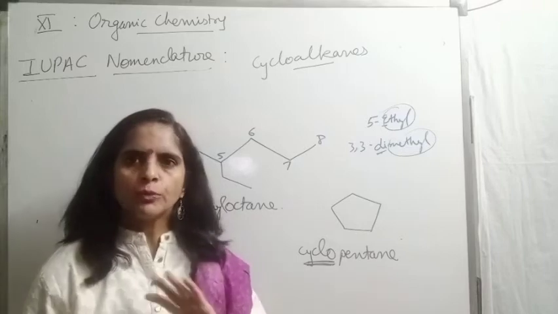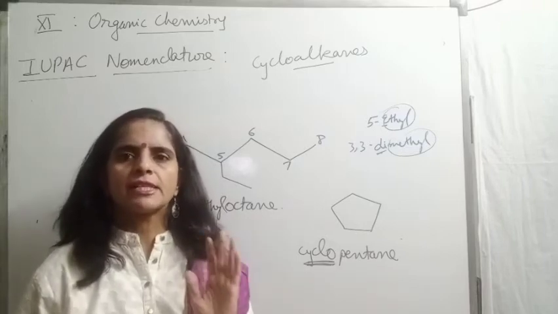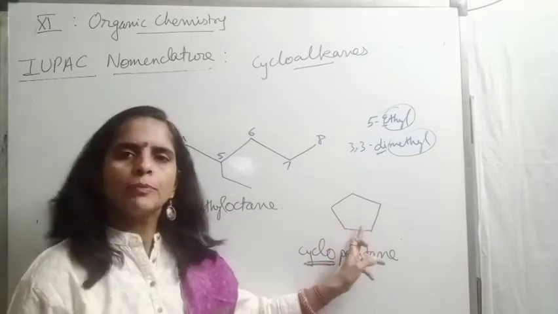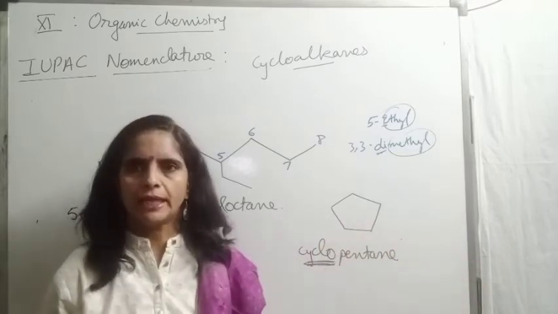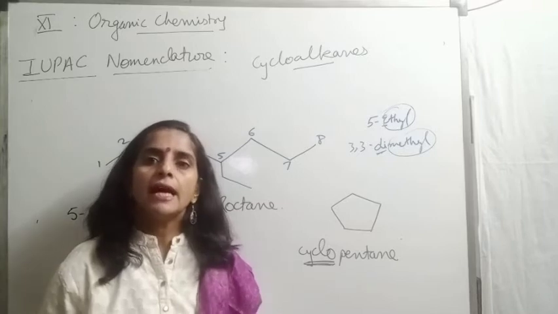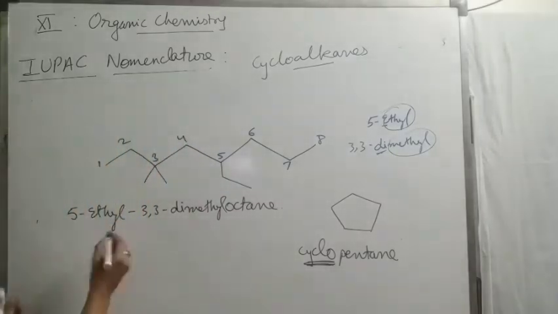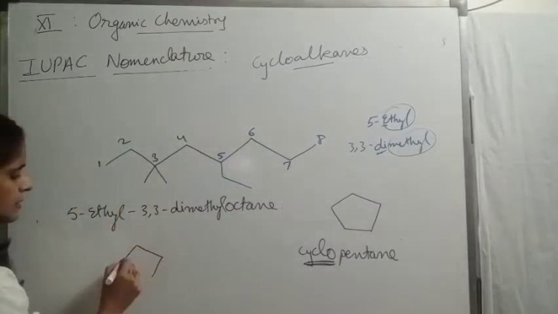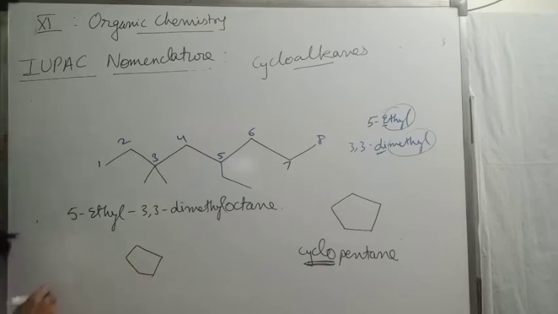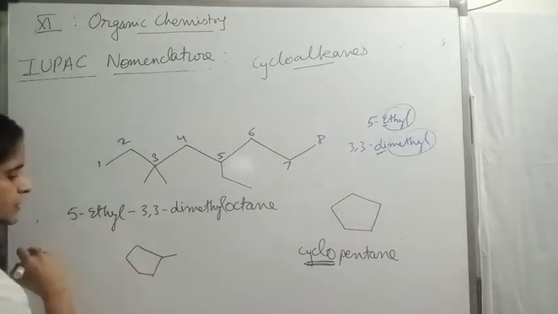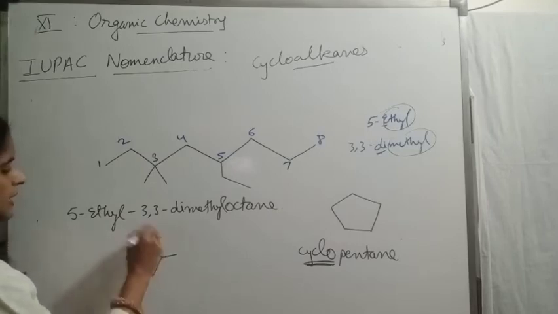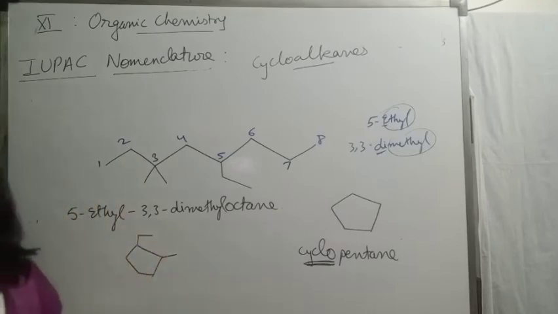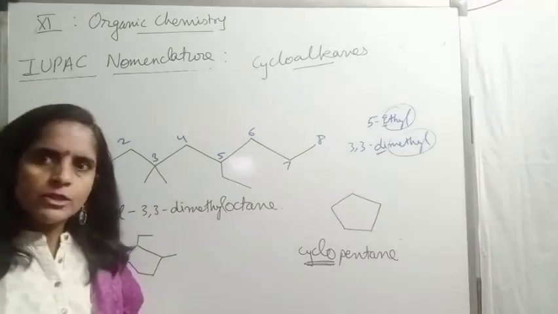For cyclic compounds, we use the cyclo prefix before the word root. But for an open chain compound, no special prefix is required. If it would have been an open chain, simply it is pentane. Closed chain, this is cyclopentane. Got it, children? Other rules are the same, beta. Just check some cases. Like I have this compound and this is one substituent and this one is the other substituent, beta. Rule of numbering is also the same.